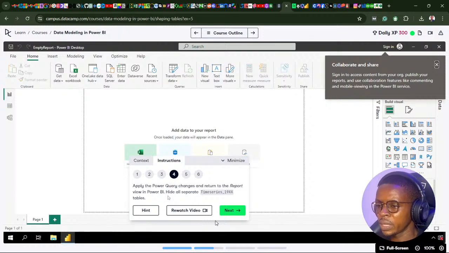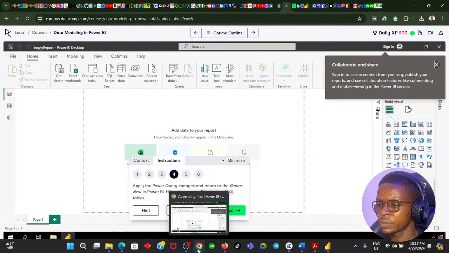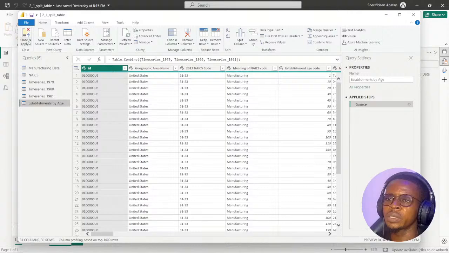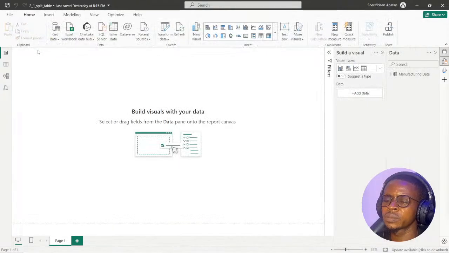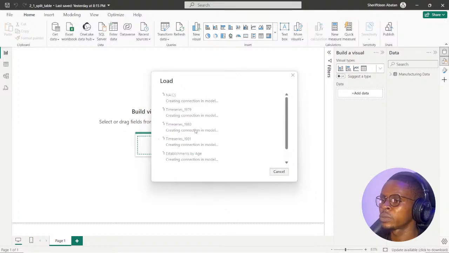Hide all separate... 19. Okay, we have to hide all this table, all other tables. So apply the change here, close and apply. We're back. Right, so it's going to load all this table.